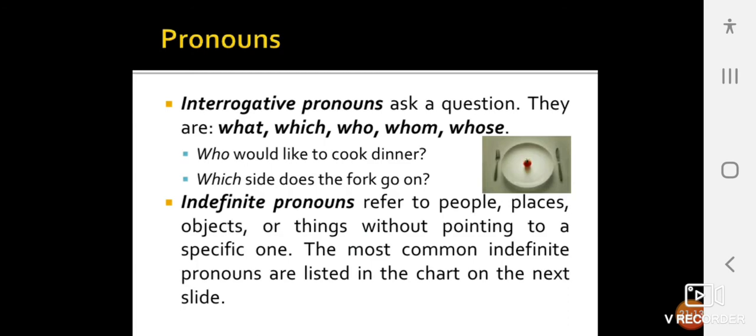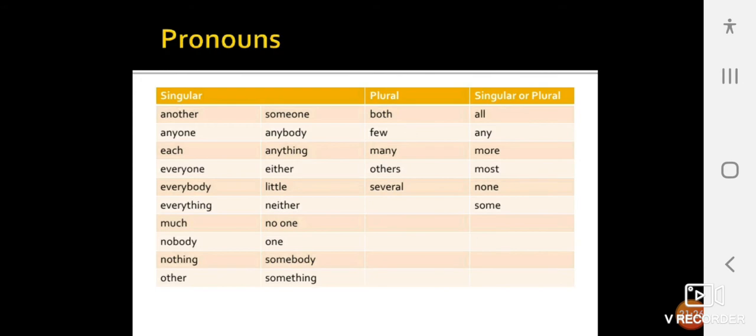Indefinite pronouns refer to people, places, objects, or things without pointing to a specific one. The most common indefinite pronouns are listed in the chart on the next slide. So here: singular, plural, or singular or plural.